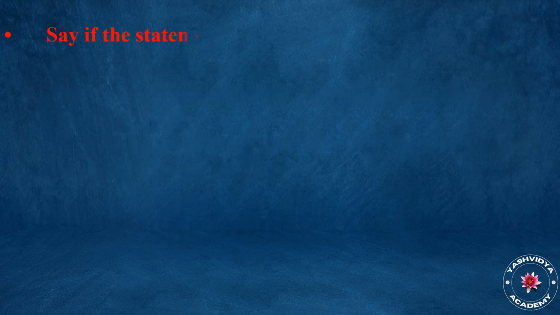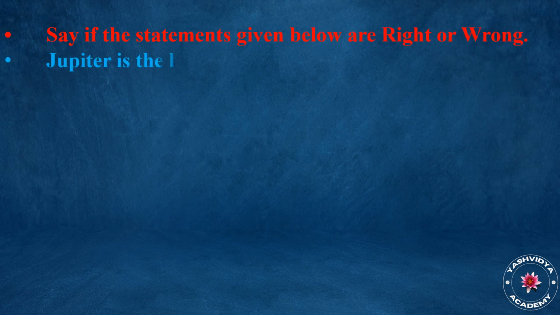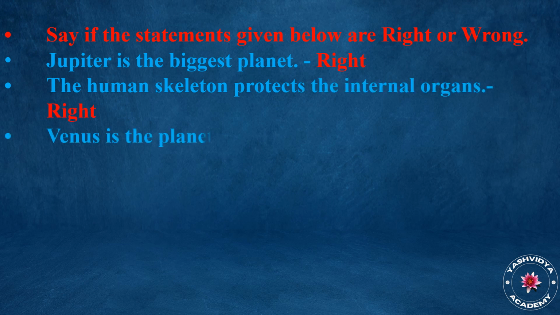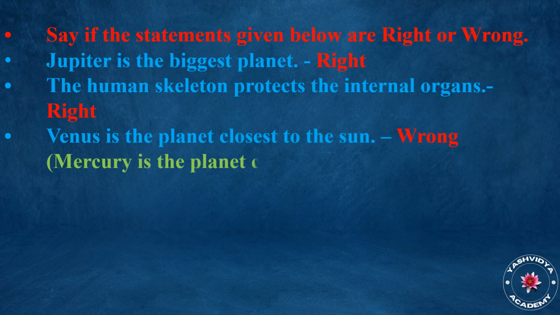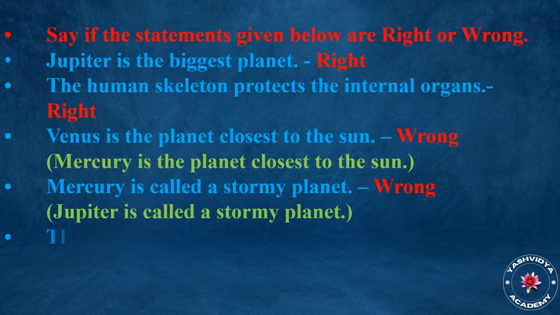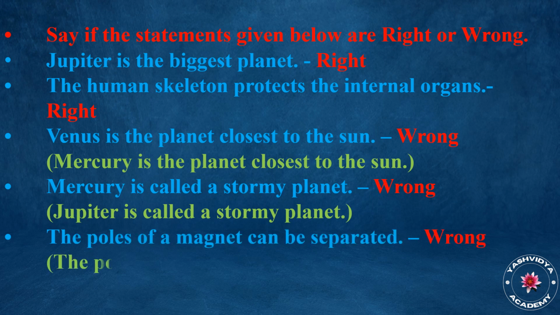Say if the statements given below are right or wrong. Jupiter is the biggest planet. Right. The human skeleton protects the internal organs. Right. Venus is the planet closest to the Sun. Wrong. Mercury is the planet closest to the Sun. Mercury is called a stormy planet. Wrong. Jupiter is called a stormy planet.